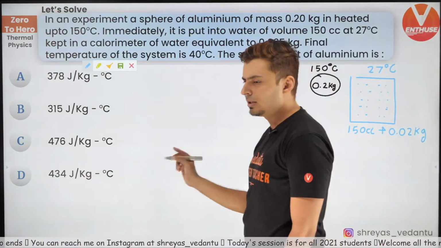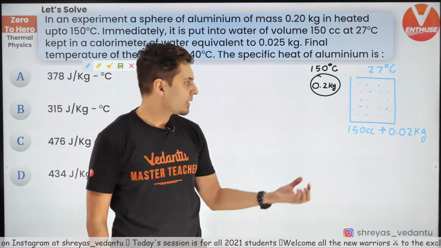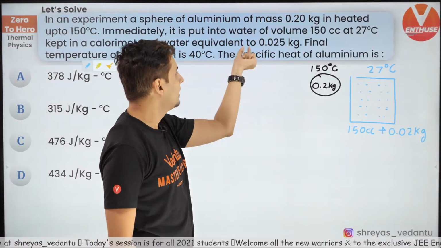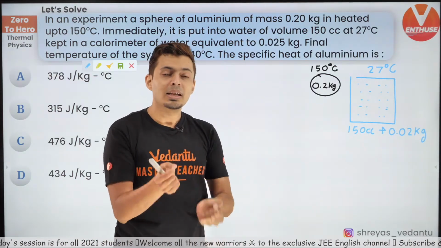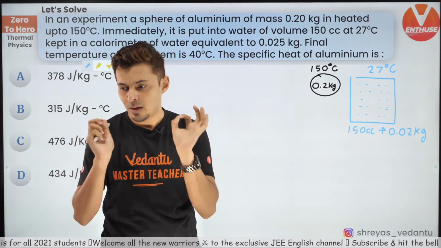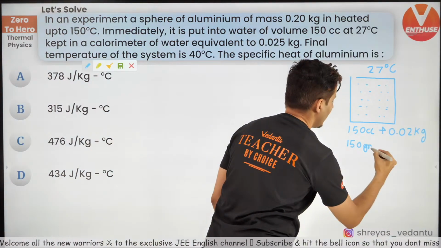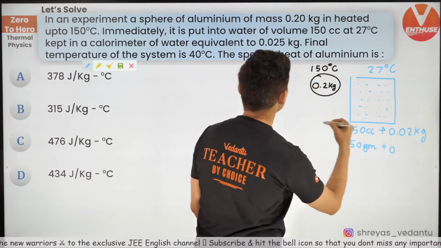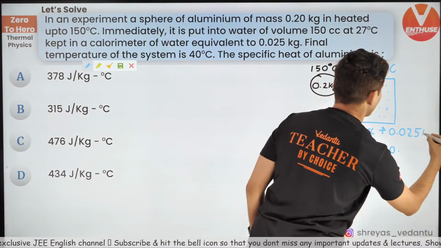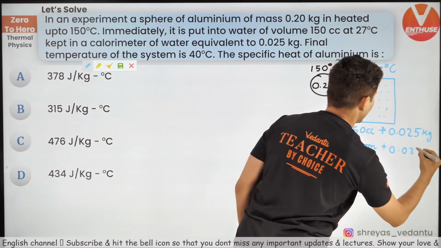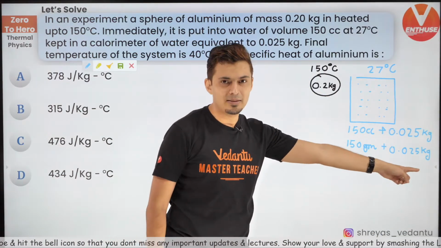Now this is difficult to add. 150 cc of actual water is there, and 0.025 kg of equivalent water is there. 150 cc is nothing but 150 grams, plus 0.025 kg, which means 25 grams, guys.